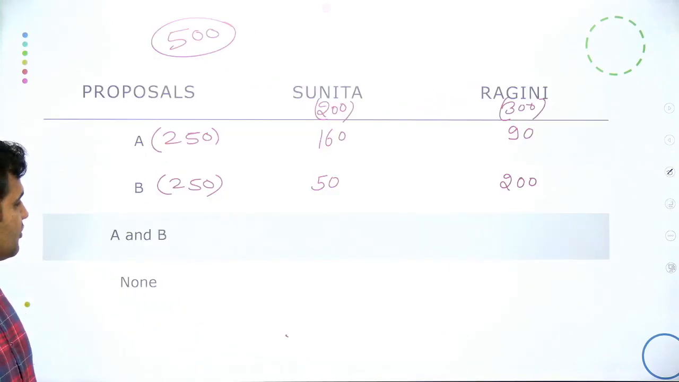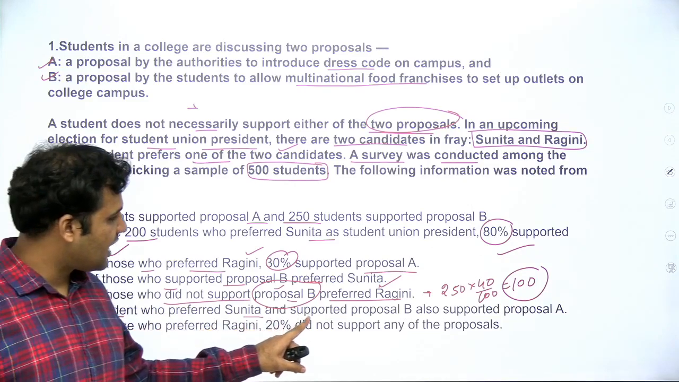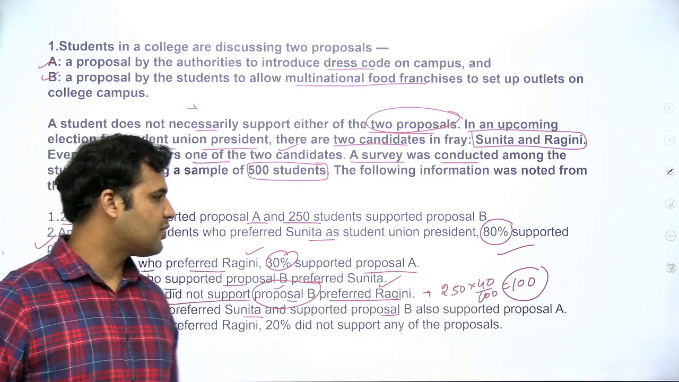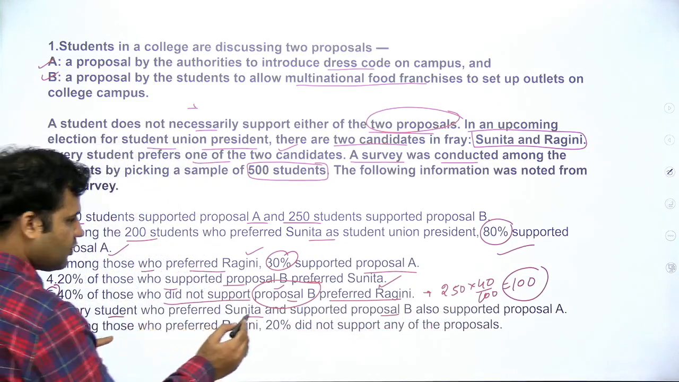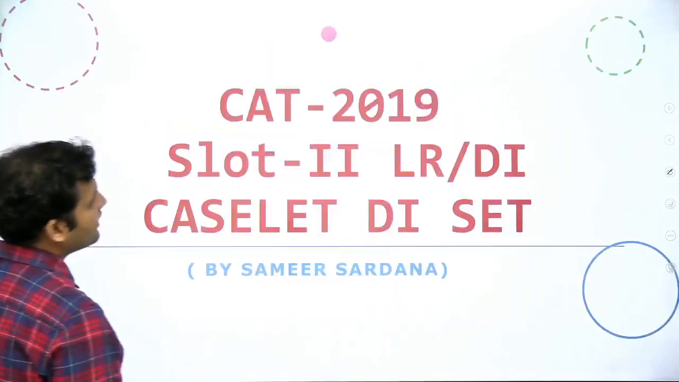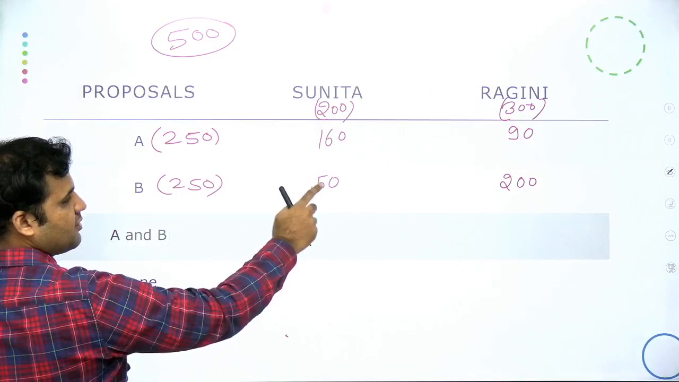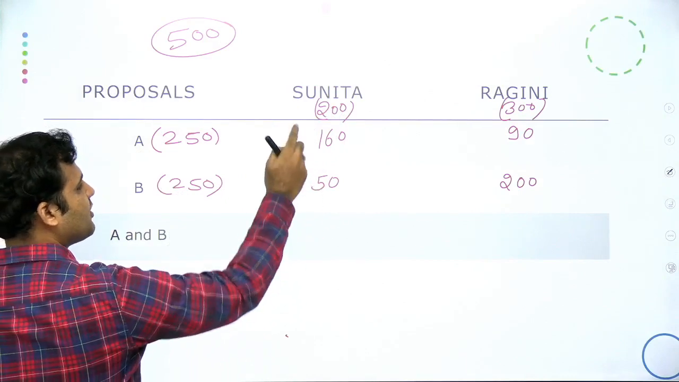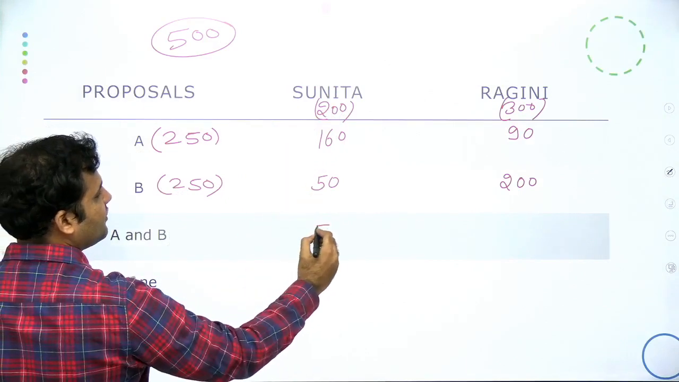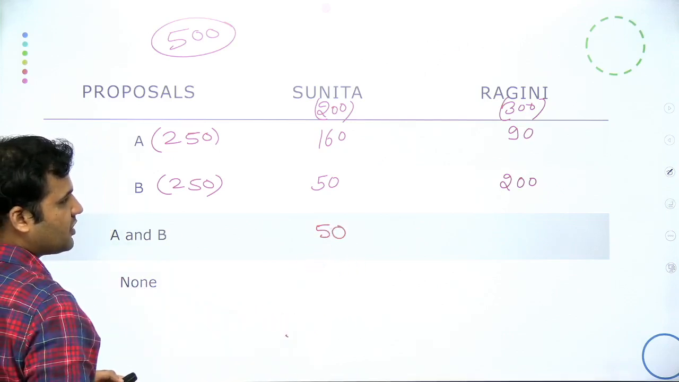Okay, now let's move to the next part of the information. Every student who preferred Sunita and supported proposal B also supported proposal A. Look at this table, guys. Preferred Sunita and supported proposal B, also supported proposal A. That means this 50 value will come over here, right? Now you can use this information straight away, guys.